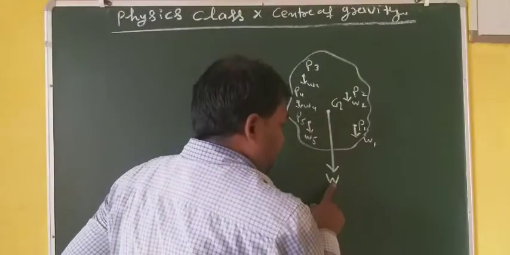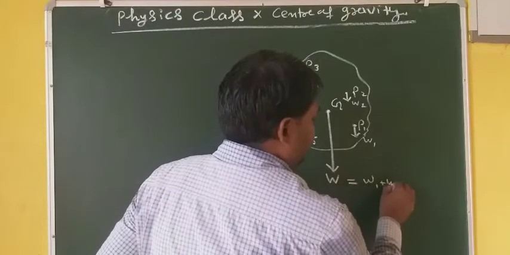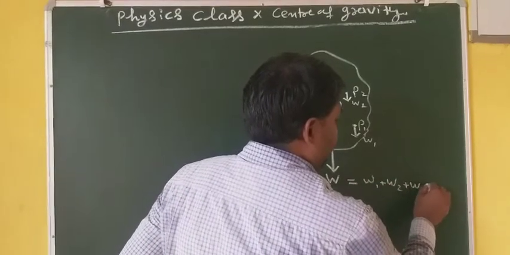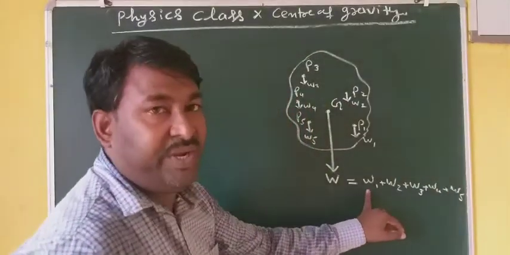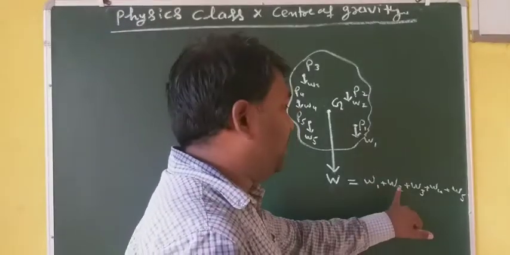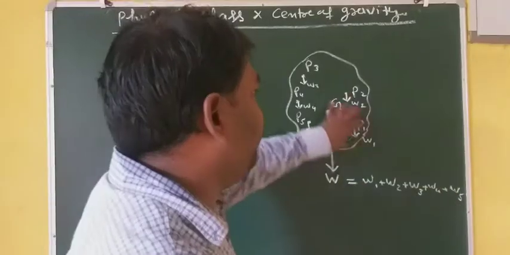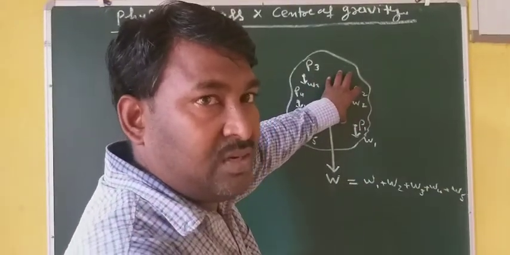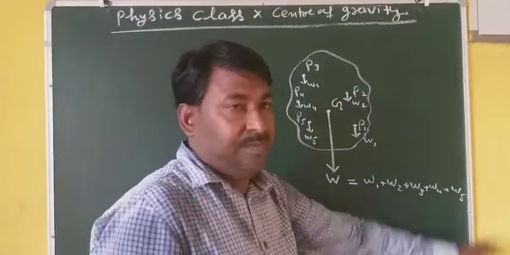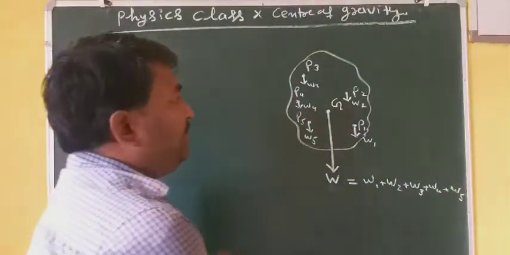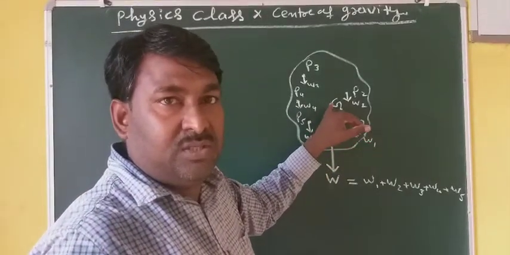So here the total weight of the body is considered to act. That means W is equal to W1 plus W2 plus W3 plus W4 plus W5. This W means weight of first particle, weight of second particle, weight of third particle, weight of fourth particle, weight of fifth particle. Similarly, if some more particles are there in the constituents of the body, then their weights will be added here.